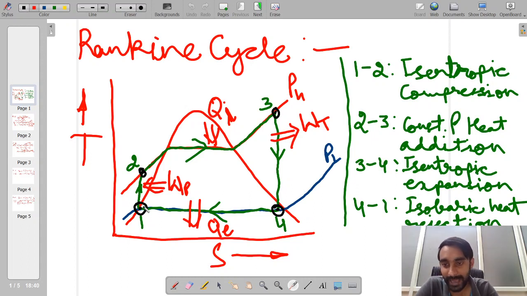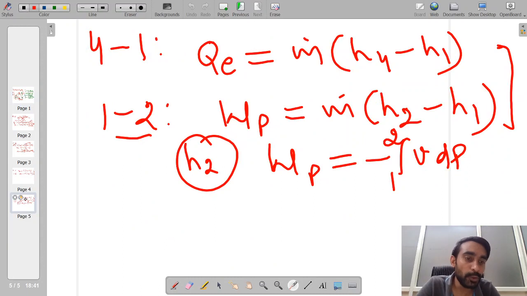Okay, so at our inlet point, we are supplying the liquid. So in this integration, I can consider that this specific volume, whatever we have over here in the integration VdP, is constant. Why am I considering it constant?